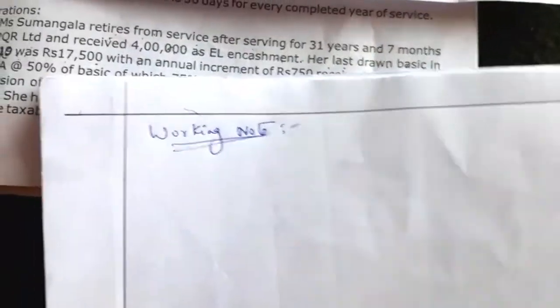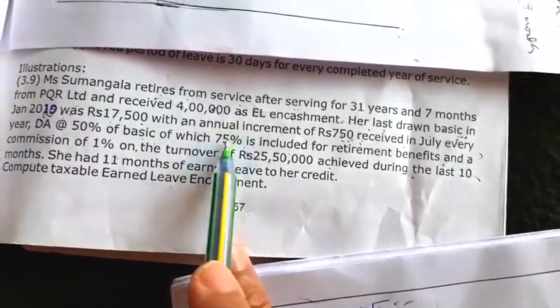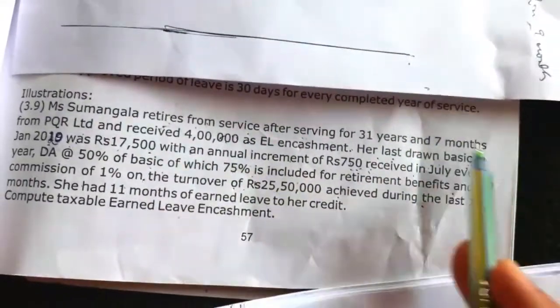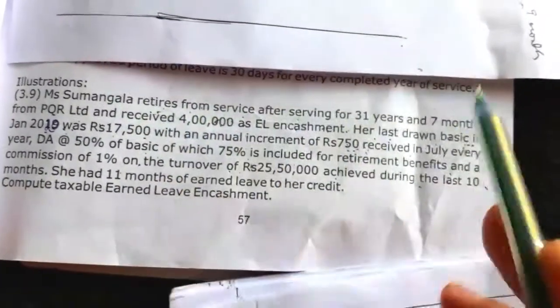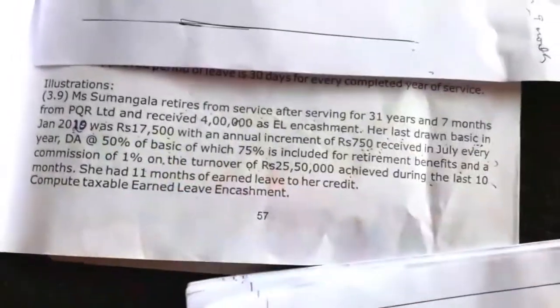Before computing the salary, we should know which are the 10 months here. She retired from service after serving 31 years 7 months. They have not given when she retires, but indirectly they have given her last drawn basic in Jan 2020 as rupees 17,500. It means that she retired in the month of January.